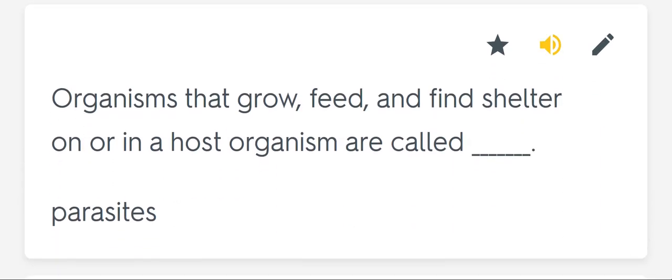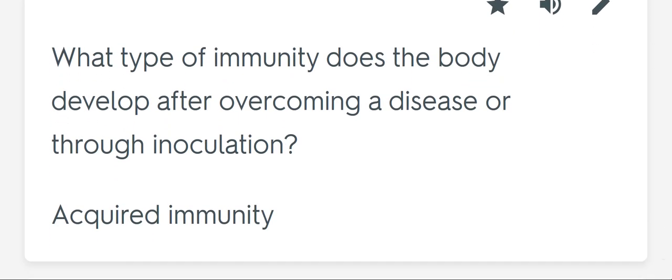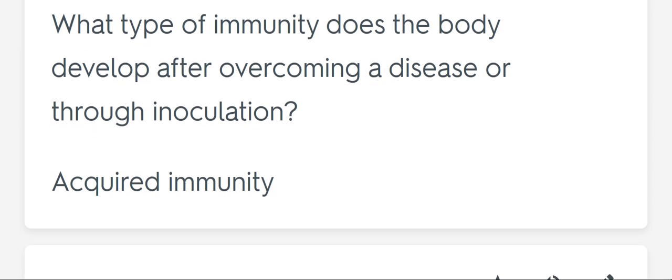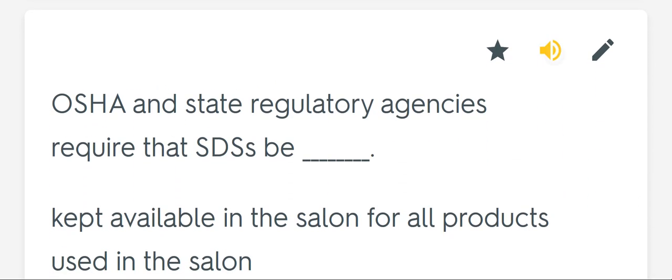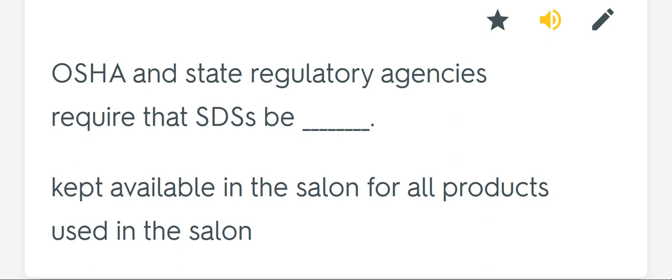Organisms that grow, feed, and find shelter on or in a host organism are called blank parasites. What type of immunity does the body develop after overcoming a disease or through inoculation? Acquired immunity. OSHA and state regulatory agencies require that SDSs be blank kept available in the salon for all products used in the salon.